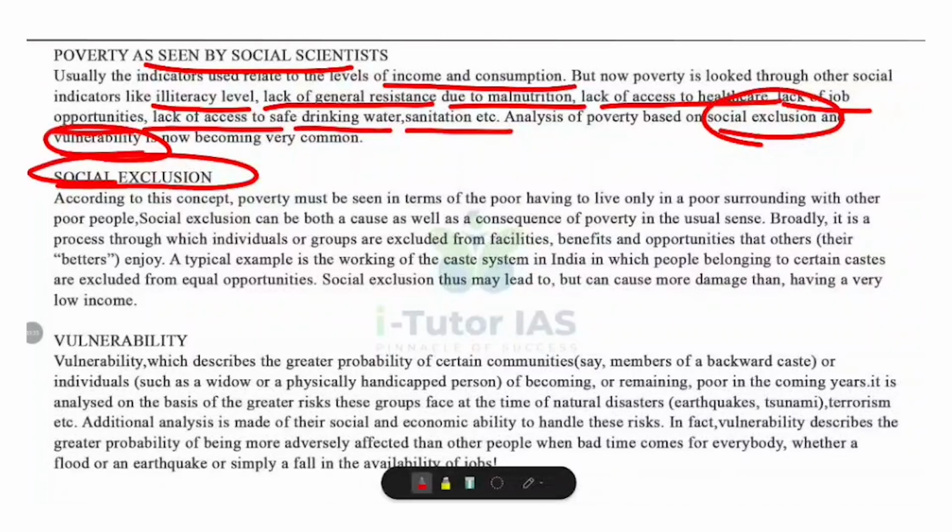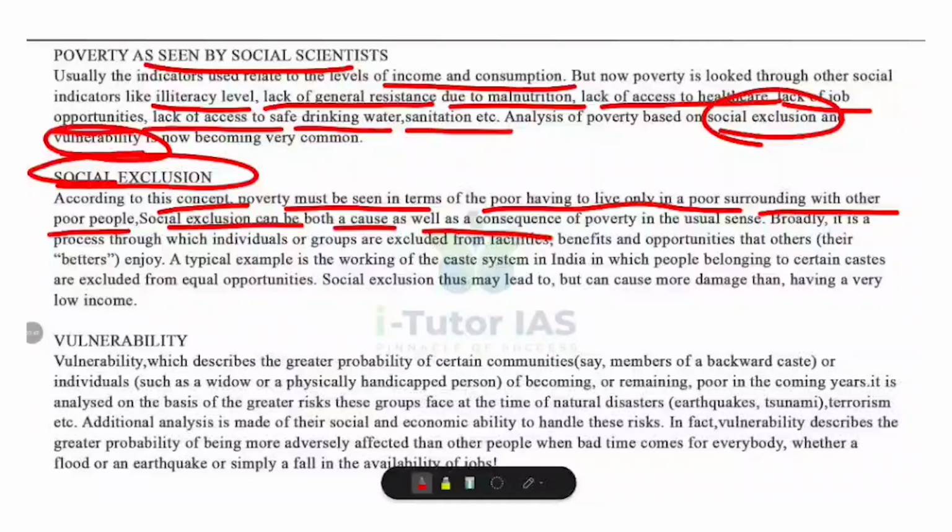Poverty is actually not only about money or calories. Sometimes people are kept out from opportunities, benefits, and facilities that others enjoy. This exclusion makes poverty worse. According to this concept, poverty must be seen in terms of the poor having to live only in poor surroundings with other poor people. And social exclusion can be both a cause as well as a consequence.